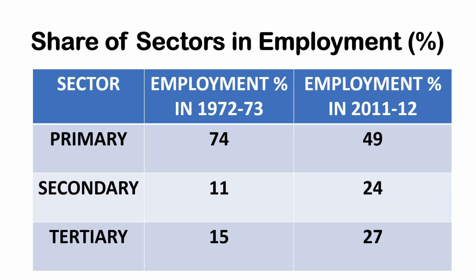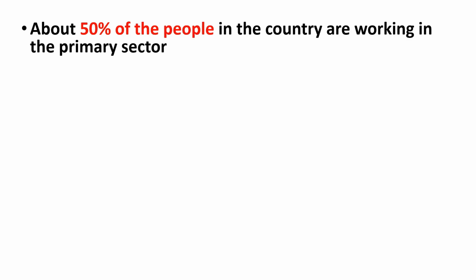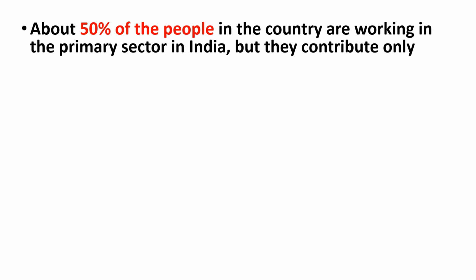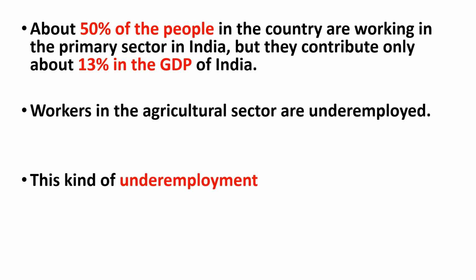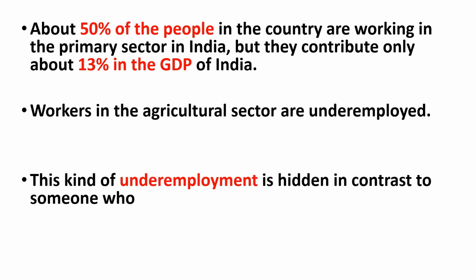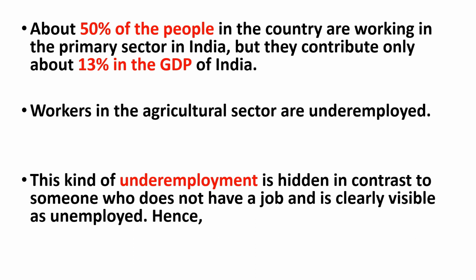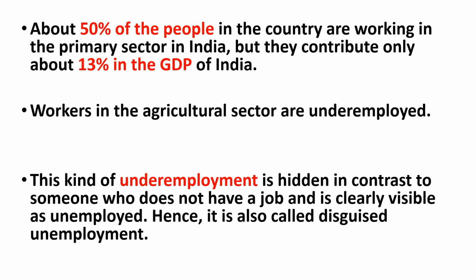By these two comparisons, we can conclude that about 50% of the people in the country are working in the primary sector in India, but they contribute only 13% of GDP of India. So, workers in the agricultural sector are underemployed. This kind of underemployment is hidden, in contrast to someone who does not have a job and is clearly visible as unemployed. Hence, it is also called disguised unemployment.